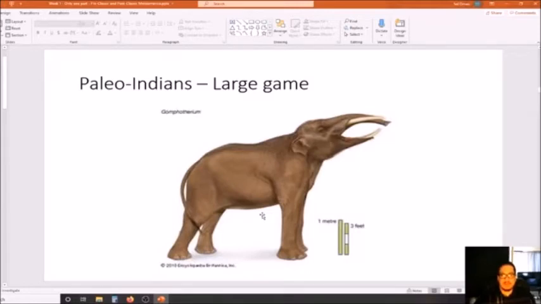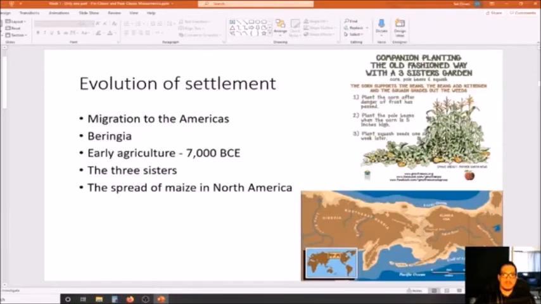And this is what the Paleo-Indians were hunting, right? So they'd be hunting these large game. That's a lot of meat, can feed the whole group, right? You kill one of those, it'll feed the whole group. And if you have a way to preserve that meat, which some did, some would submerge the meat in frozen lakes. When the lakes froze over during the winter, that would preserve the meat. Others may have dried the meat, and so you have a lot of meat during this time period.